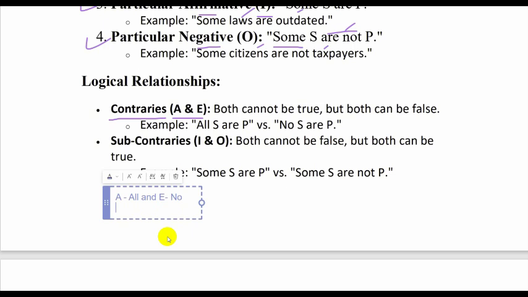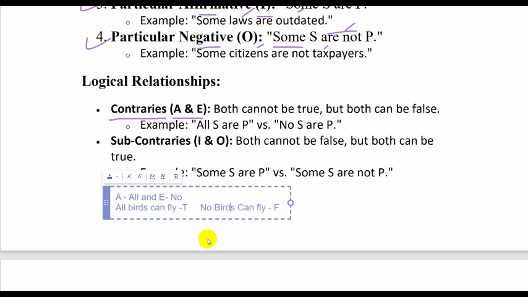Now if I say all birds can fly, this is a proposition. And if I say no birds can fly, now only one of them can be true. Either A will be true or E will be true. So both cannot be true at the same time. If all birds can fly is true, then no birds can fly will become false.